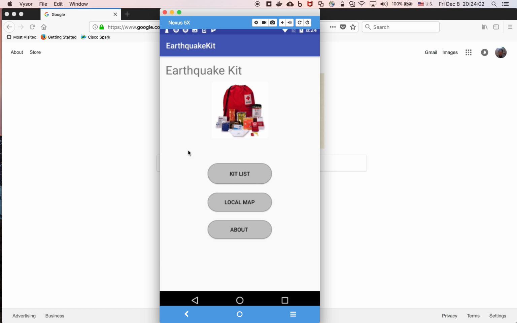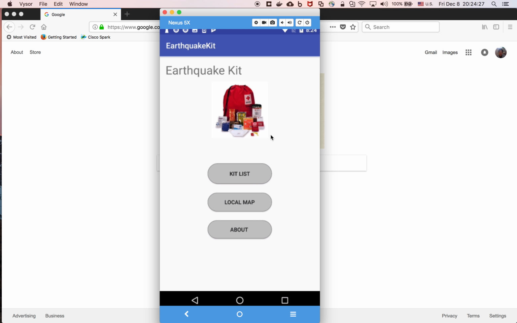There are many functions. It has the kit list. You can have the list of items like food, water, medicine. You can prepare for the earthquake, and it also has the local map. So this is my main UI for the main activity.